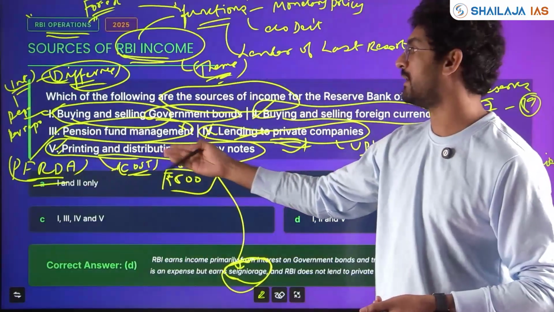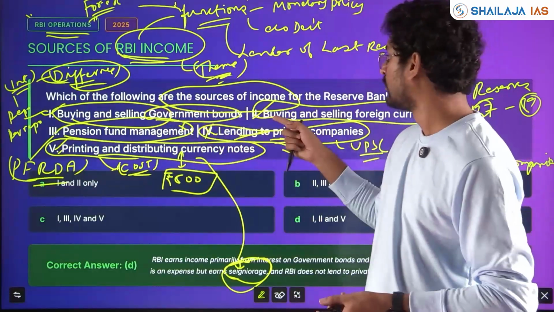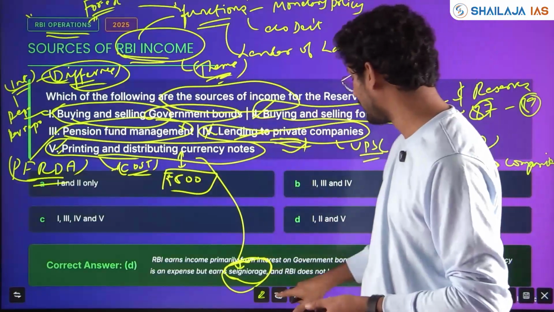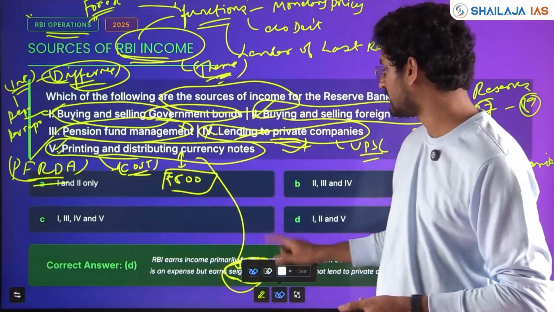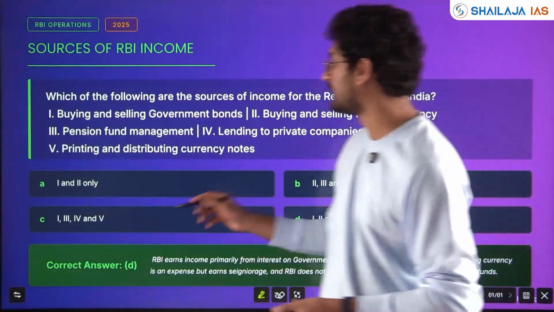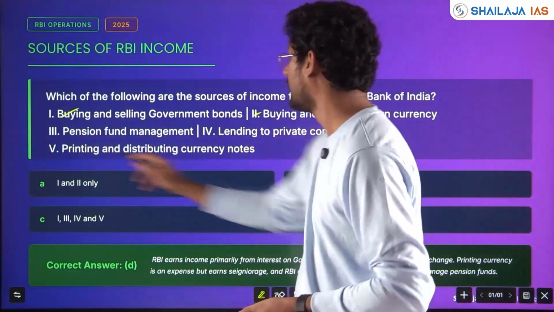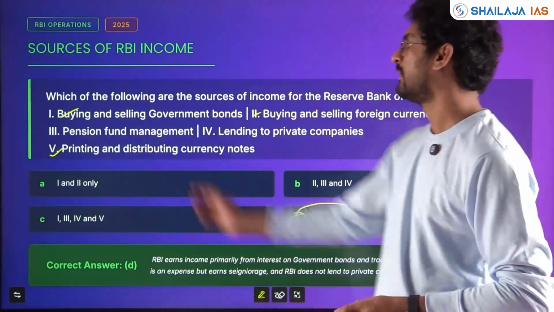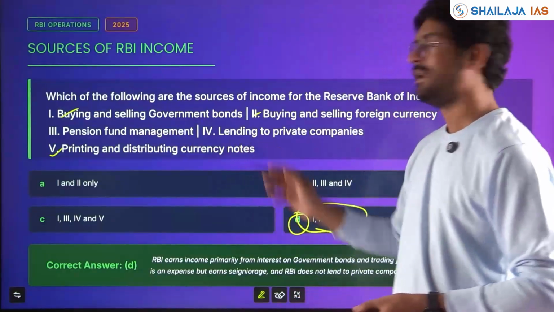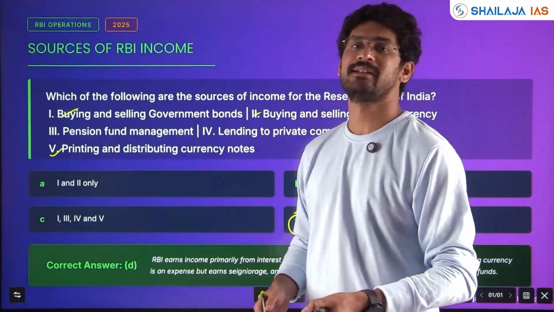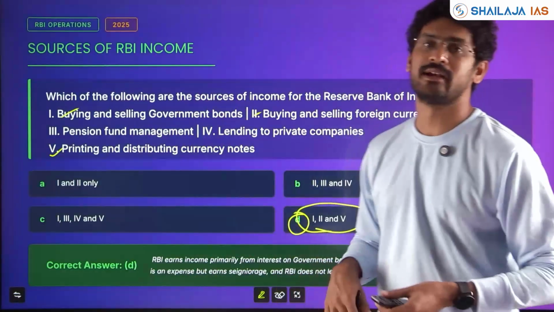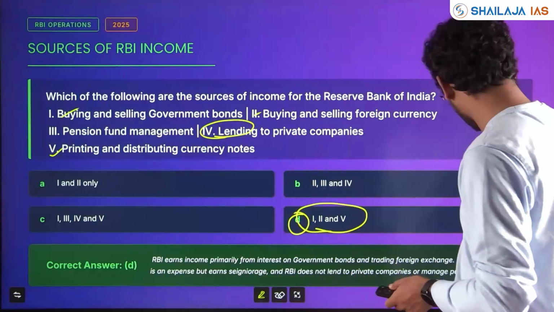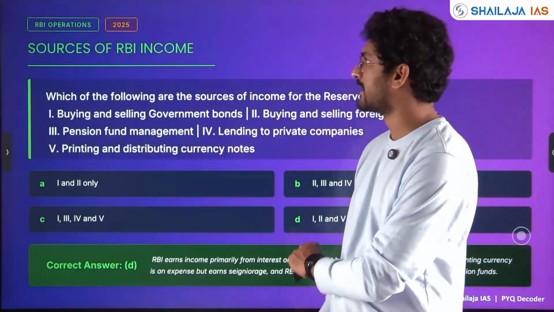So statement 1 is correct, 2 is correct, 5 is correct. Statements 3 and 4 are not sources of income for RBI. So what is the answer here? Here the answer is 1, 2 and 5. So 1, 2 and 5, D. Pension fund management, RBI doesn't do. Lending to private players, it will do through banks. RBI will not directly do it, and income is not earned through lending to private companies. Clear? We'll see the next question.